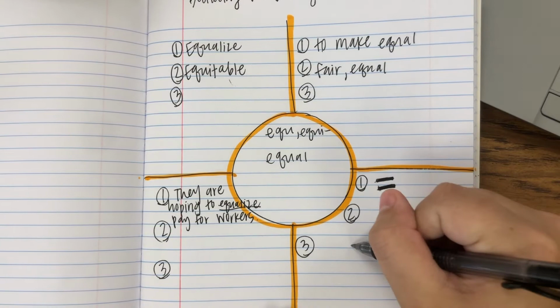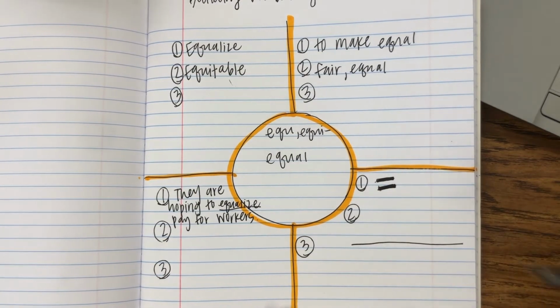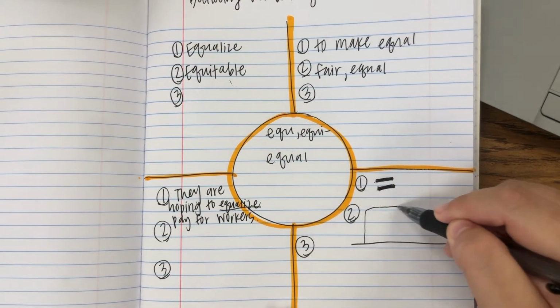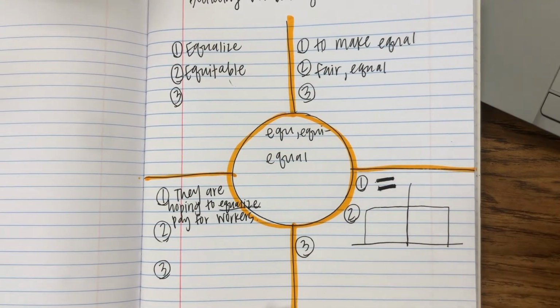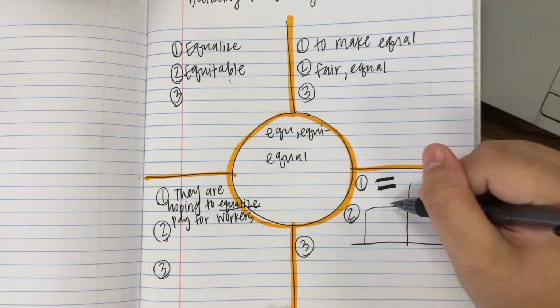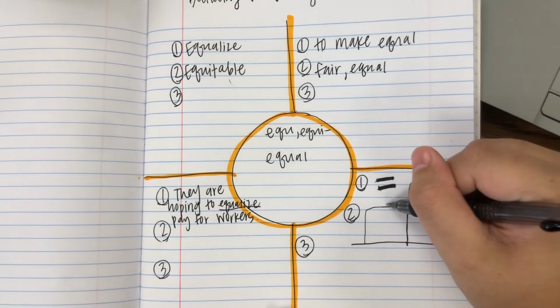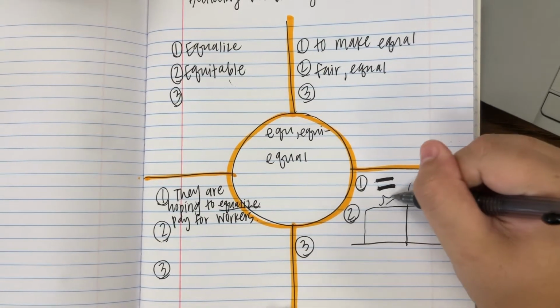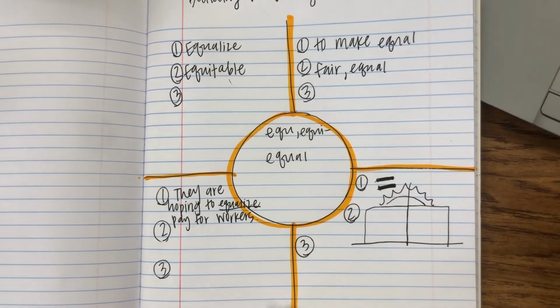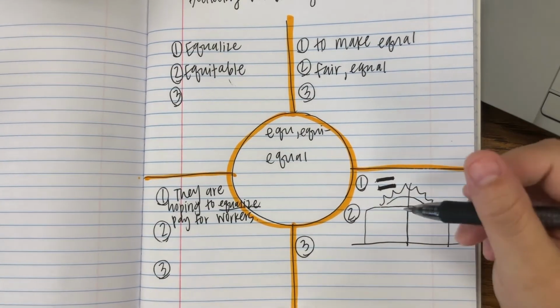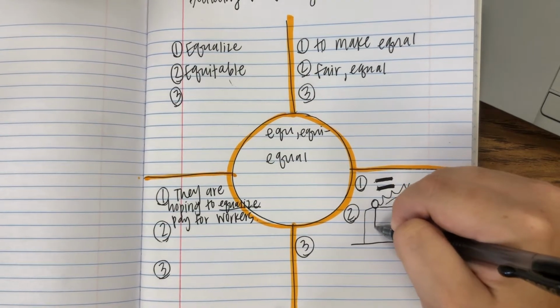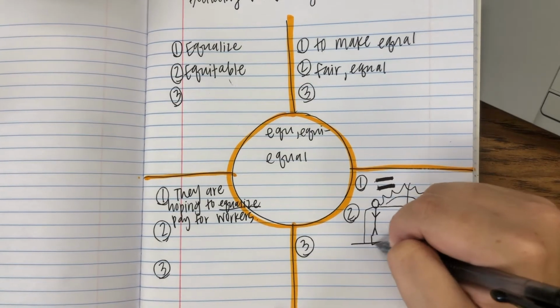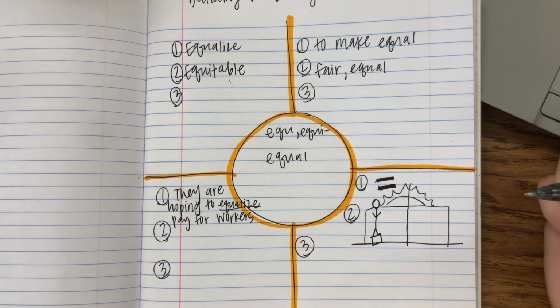So I'm going to draw a ground real quick, and then I'm going to draw a fence, and then I'm going to draw a line in the middle and another fence, okay? And on the other side of this fence, let's say there is a beautiful sunset happening, right? And who doesn't want to see a sunset, right? Everyone wants to see a sunset. So I'm going to draw a father, he's tall, and he gets to see the sunset. So we're going to draw, he's standing on a box, he can see the sunset.